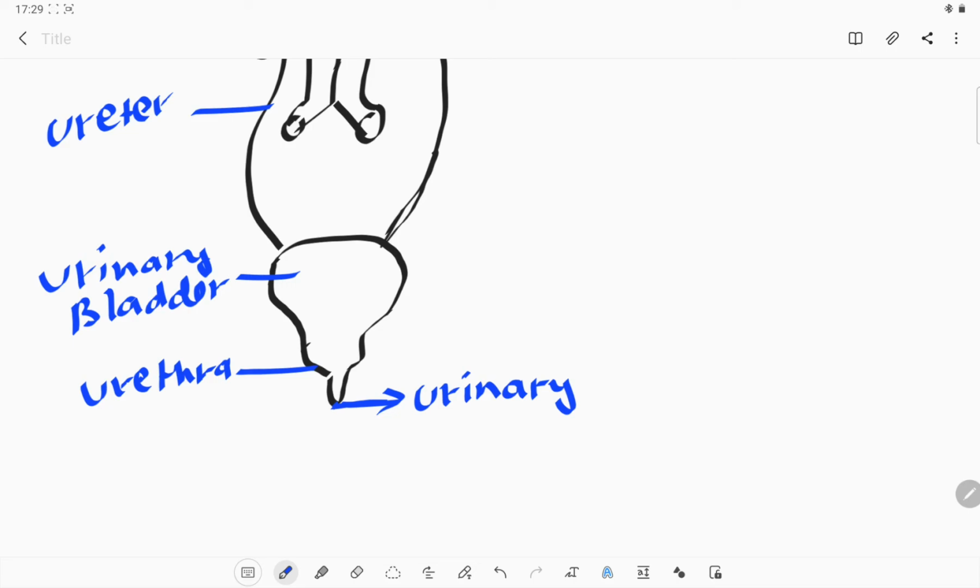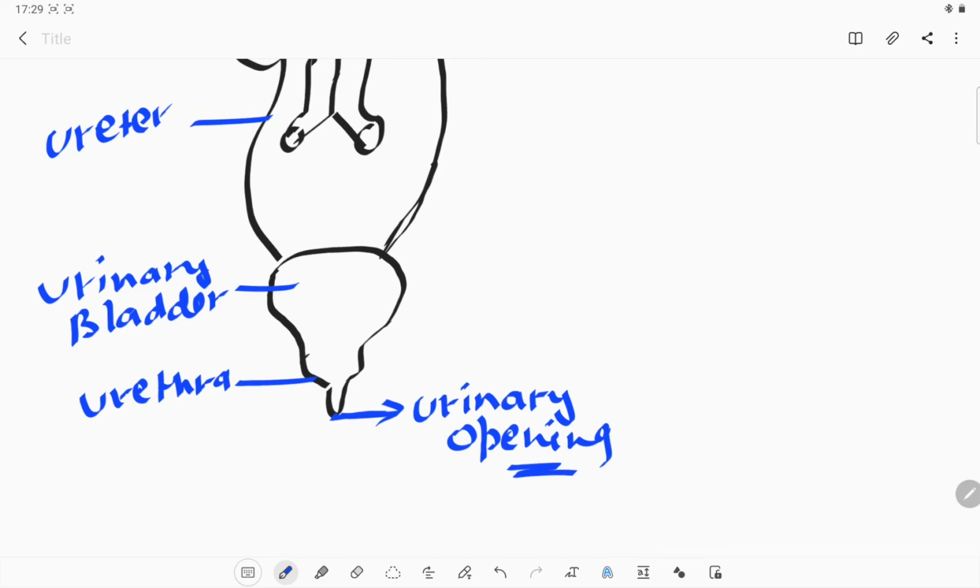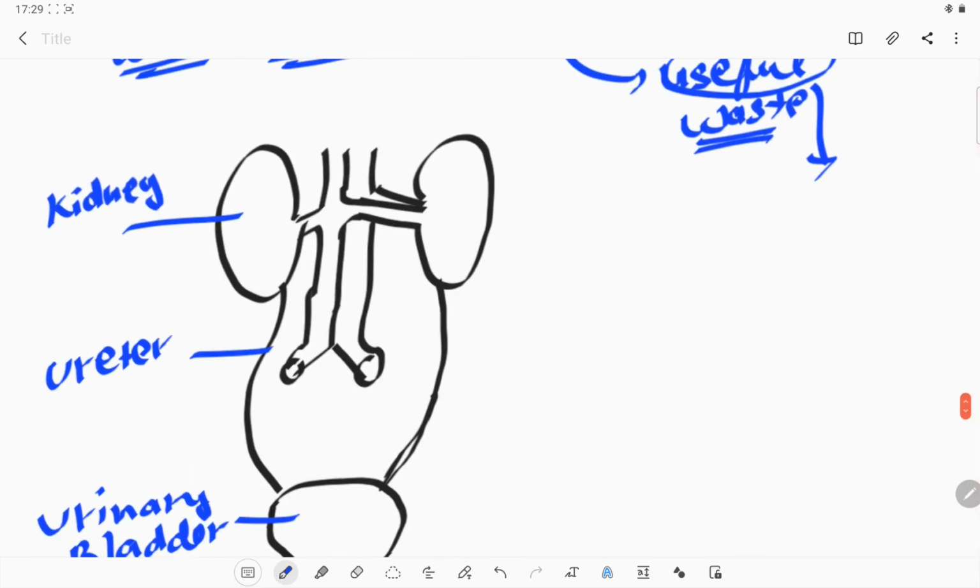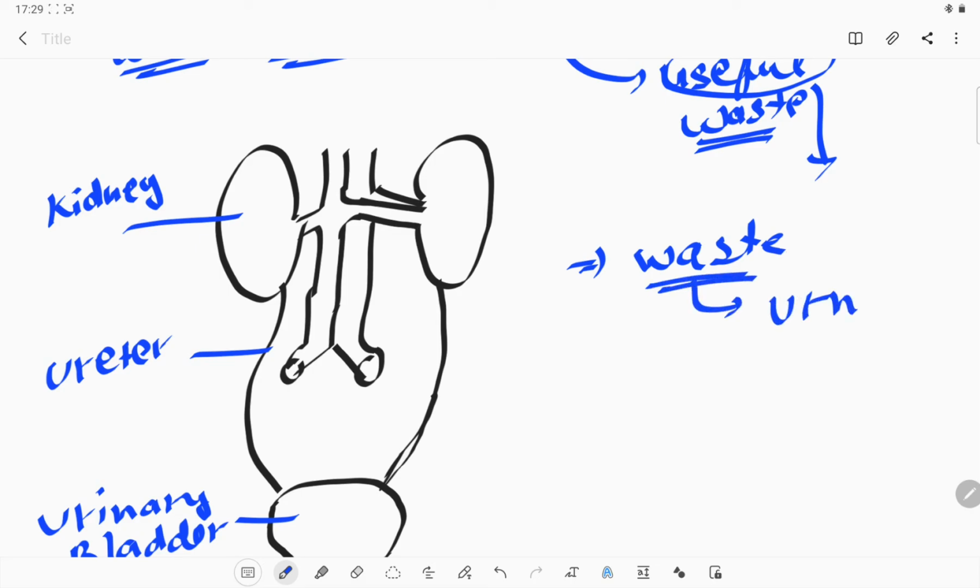So this is the portion from where we can excrete all the urine from our body, which is known as the urinary opening. This is quite a rough diagram of the excretory system of a human being. We can say that the waste which is dissolved in our water is removed from our blood in the form of urine. The urine is filtered from our blood with the help of the kidney. The filtration process is done by the kidney.